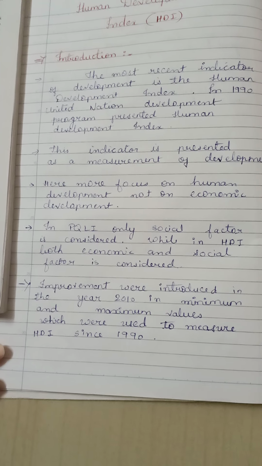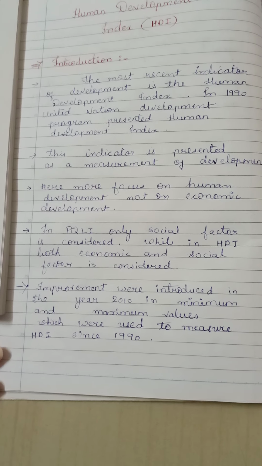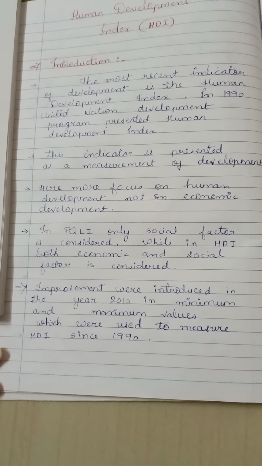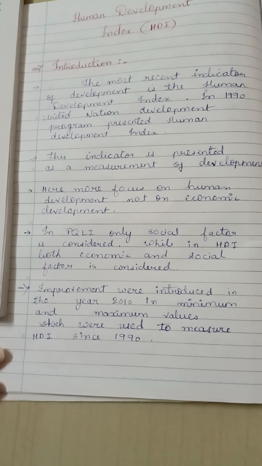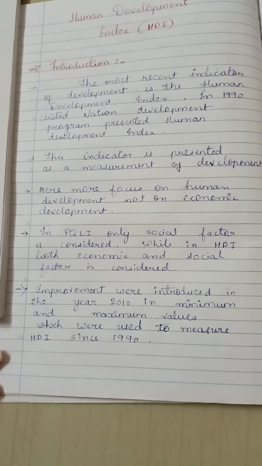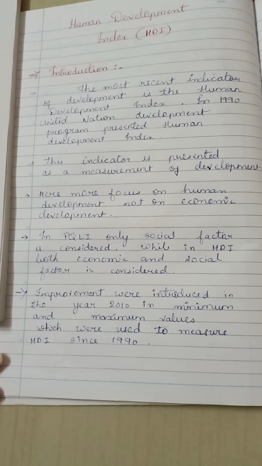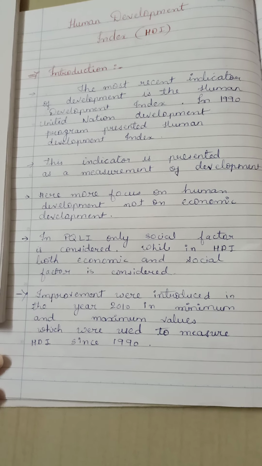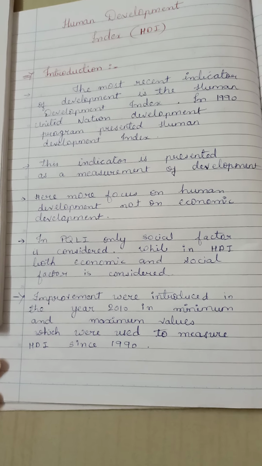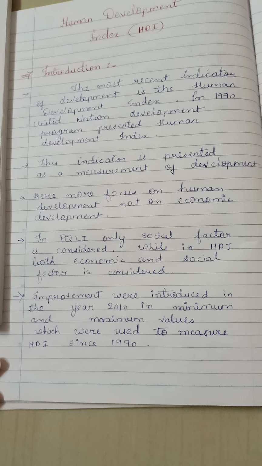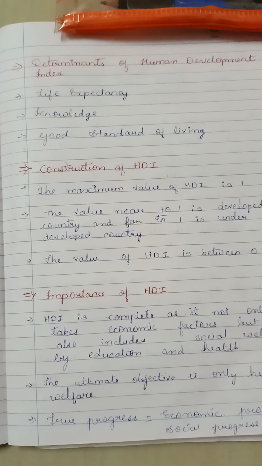Now, in the first point, the same thing: the UNDP presented the Human Development Index in the year 1990. Second, the indicator is presented as a measurement of development, that is, human development. Third, there is more focus on human development rather than the economic ones. In PQLI only one factor is considered, but in this, true success is when both the economic and social factors are considered. The last point: improvements were introduced in the year 2010 in the minimum and maximum values used to measure, as they have been working since 1990.